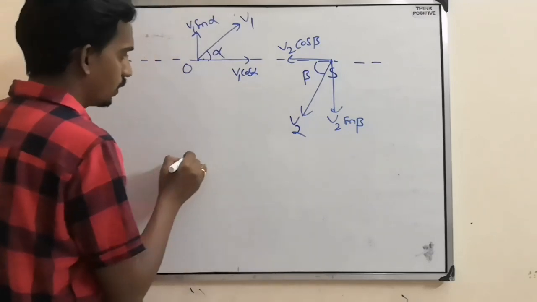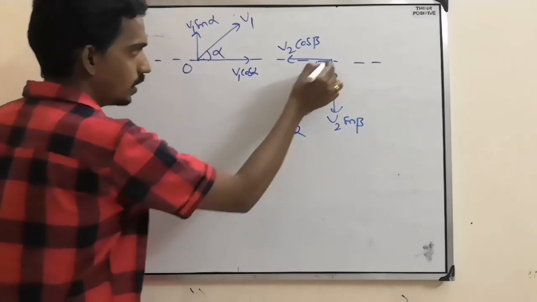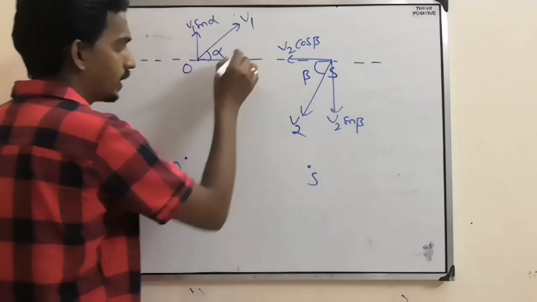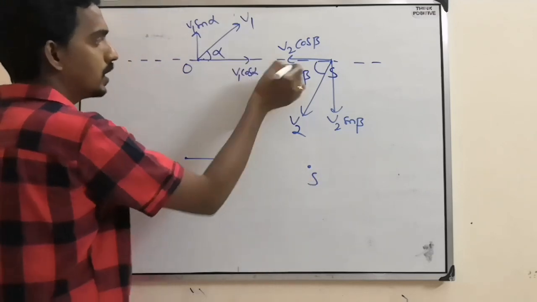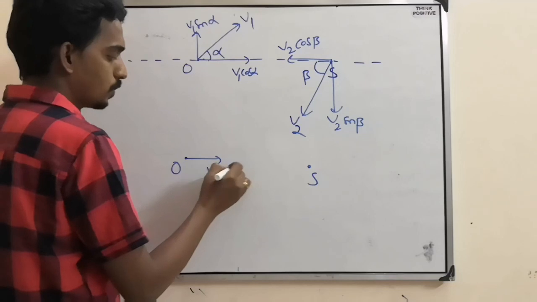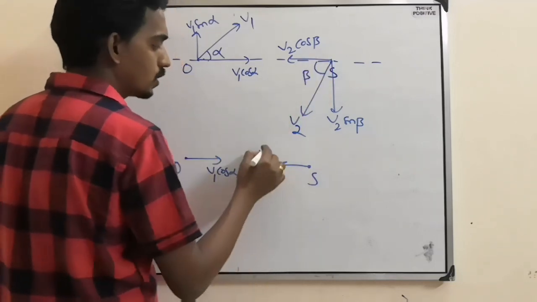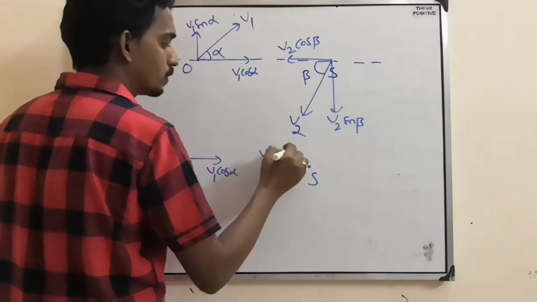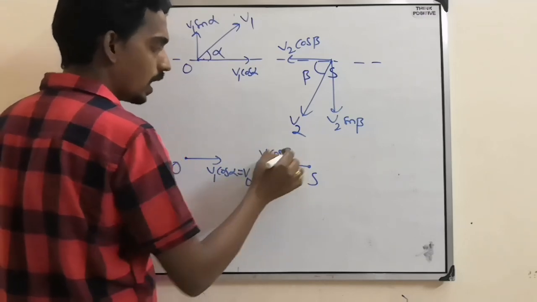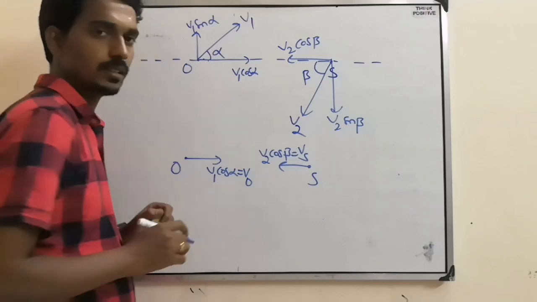Now the situation will become, this is observer, this is source, and at this moment observer is approaching with a speed V1 cos alpha, source is approaching with a speed V2 cos beta. Now this is V0, this is Vs.